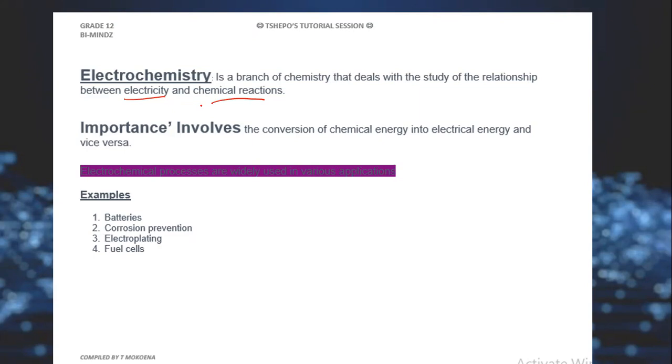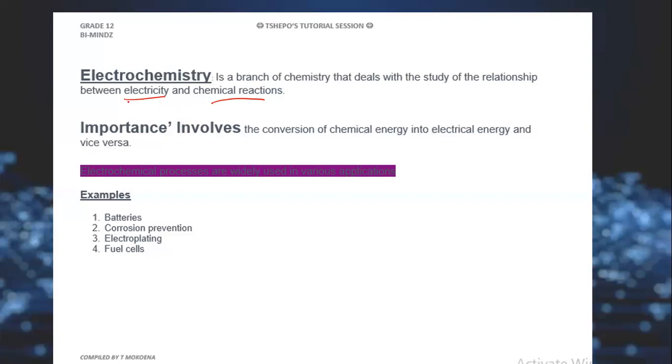One of the two cells uses electrical energy to form chemical energy, and the other uses chemical energy to form electrical energy, meaning vice versa. So there are two types of cells that we are going to learn in this unit.